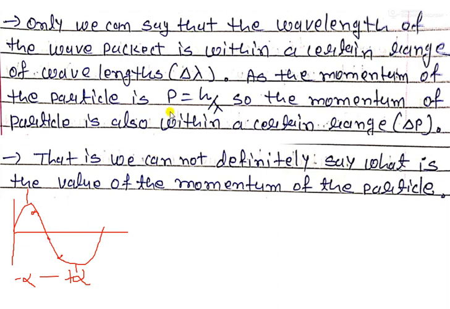So we know the lambda of this particular wave, but we don't know the position of the particle, because the particle has so many positions or so much space to move on.